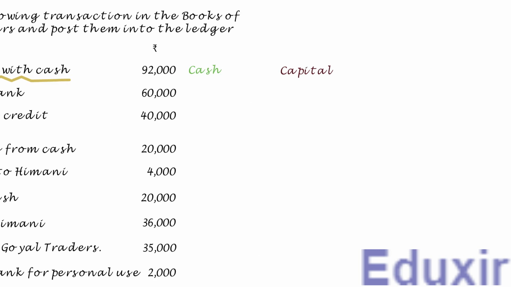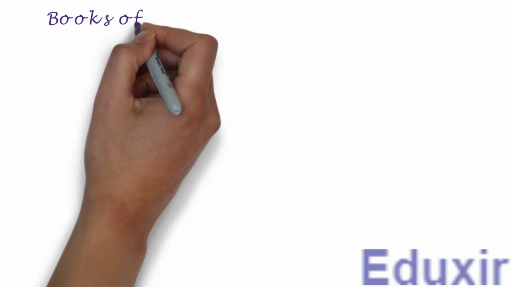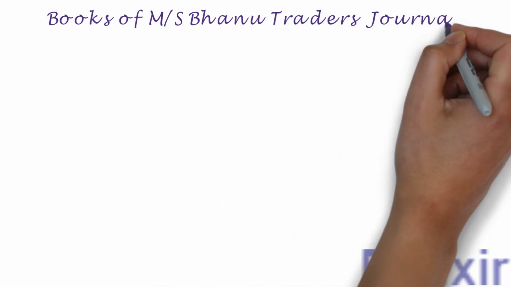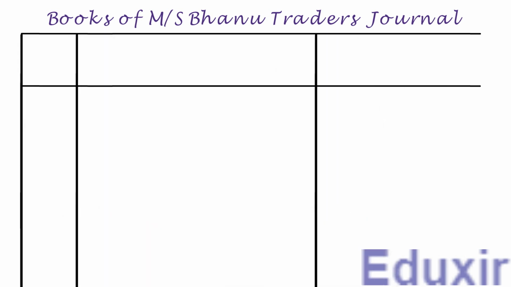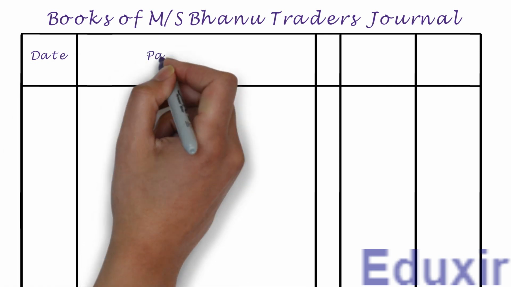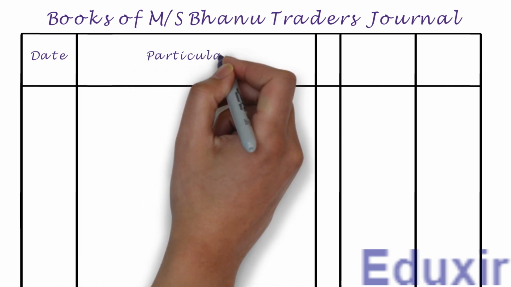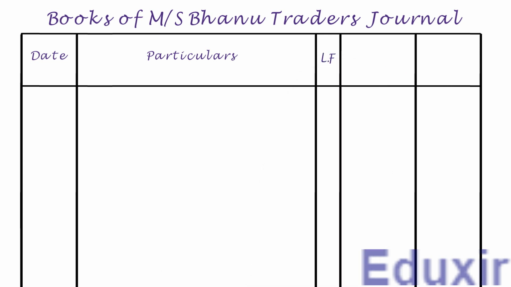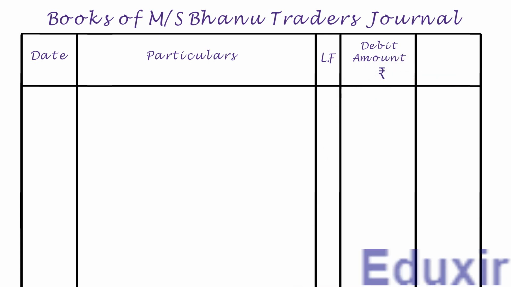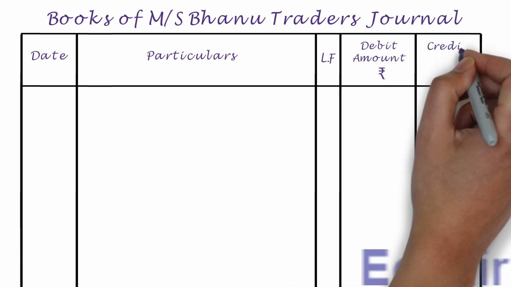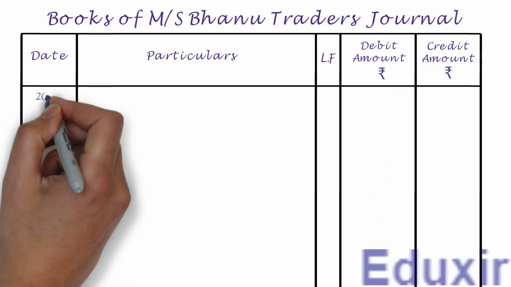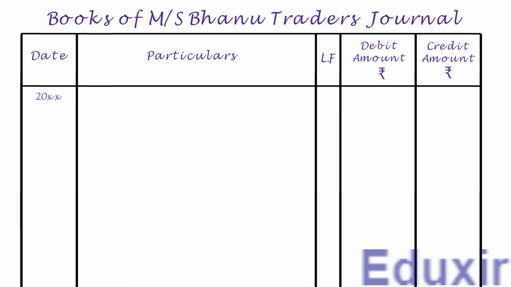Let us first record the title as Books of Messrs. Bhanu Traders Journal. Let us have individual columns for date, particulars, ledger folio, debit amount in rupees, and credit amount in rupees. Let us first write the year. Let us now record the date.